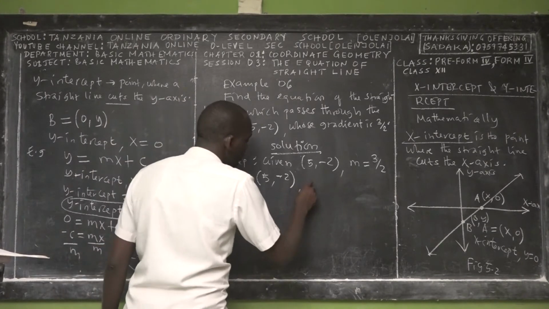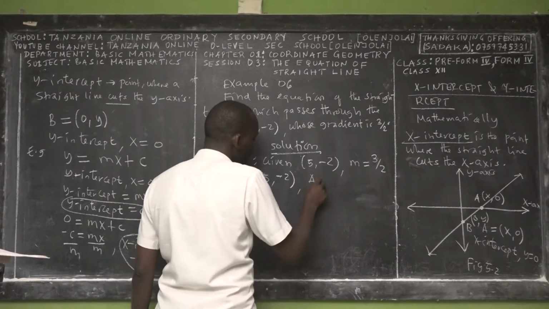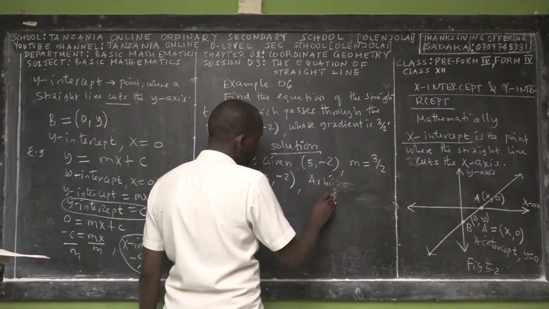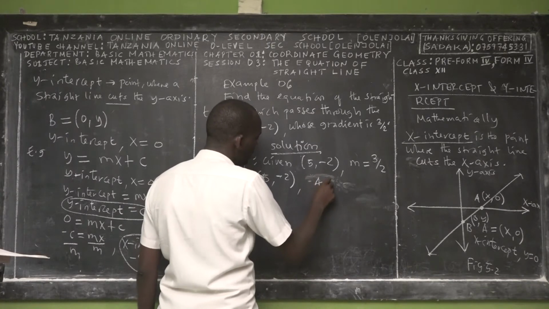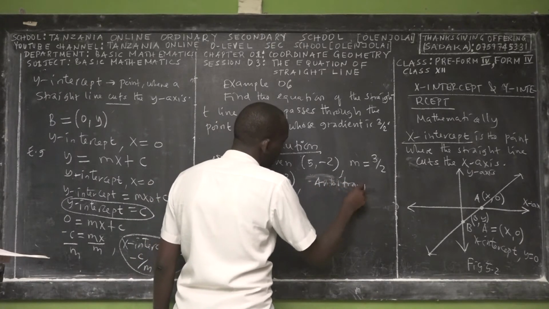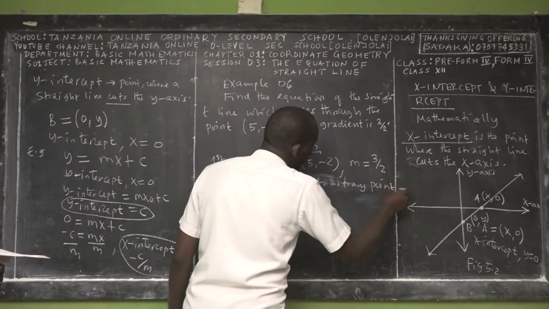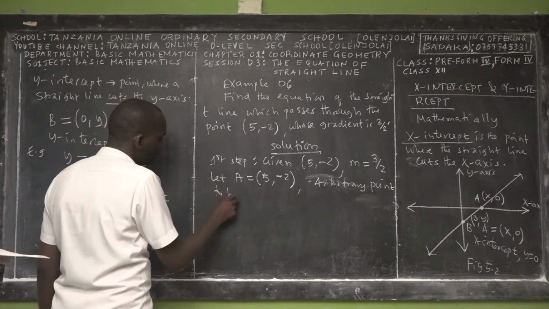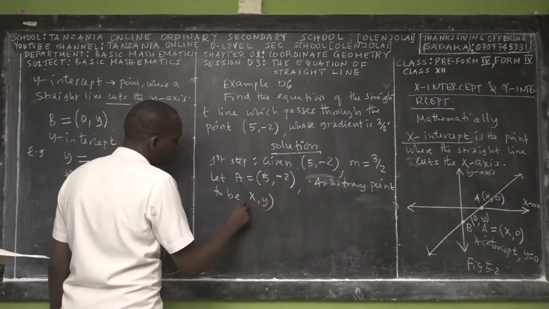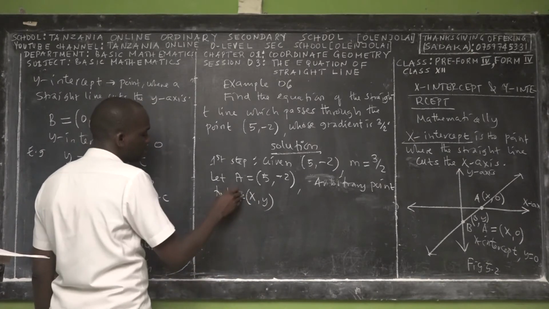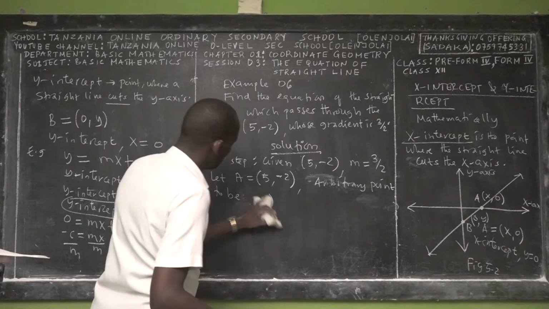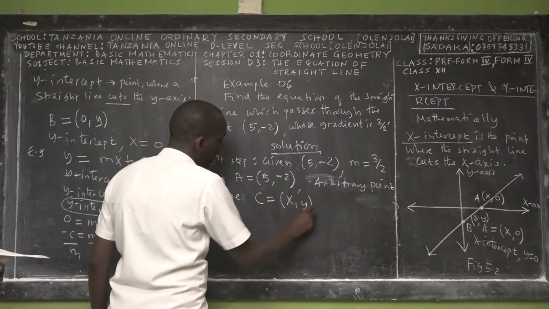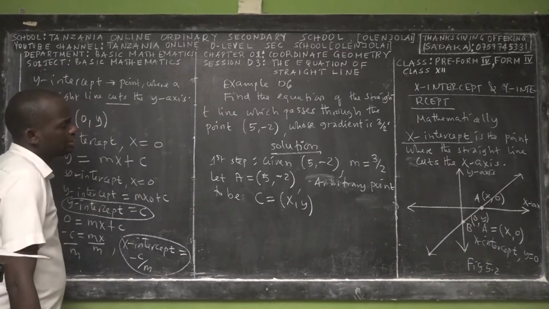Again, we let an arbitrary point, any unknown point, be (x, y), which we can label as point C. Those are the pieces of information we need.